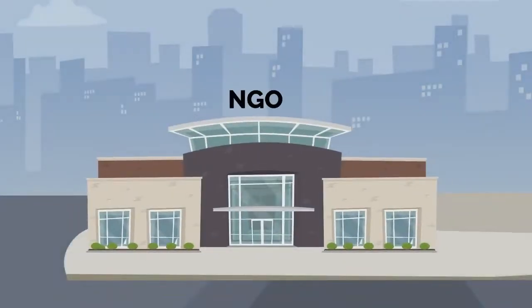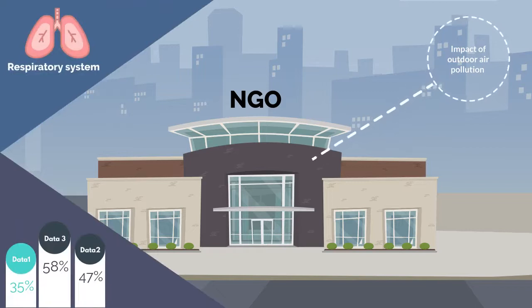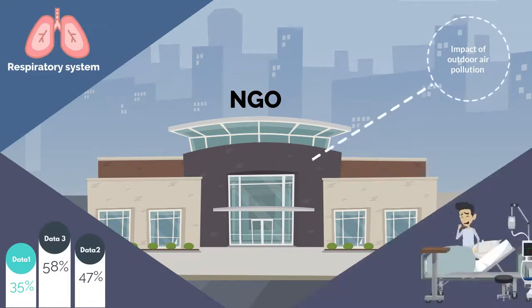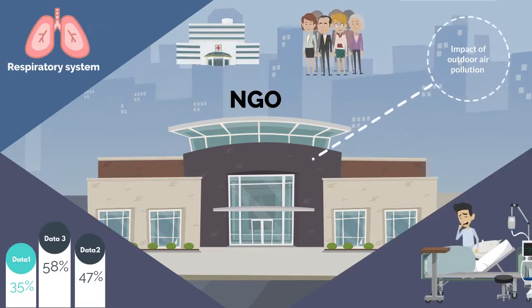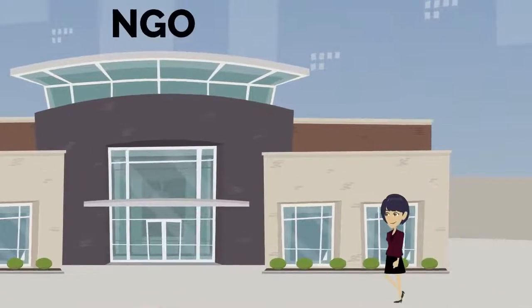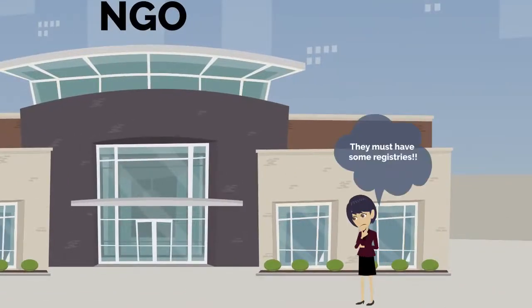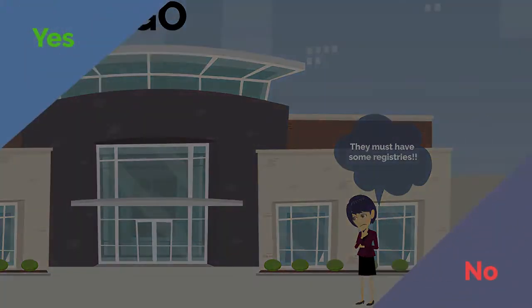Question 3. There is a non-governmental organisation, NGO, which works on raising awareness about the impact of outdoor air pollution on the human respiratory system and collects data on the cases of lung diseases and respiratory infections from hospitals, clinics, and the general public. Perhaps Fiona could request data from this NGO. They must have some registries. Could their data be considered official statistics? Yes or no?